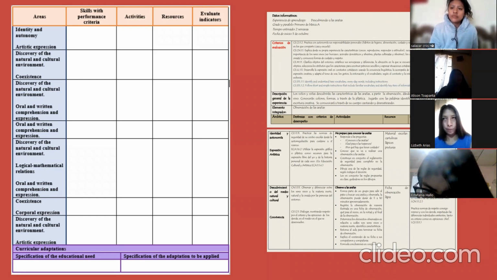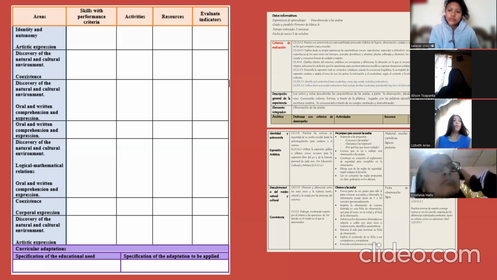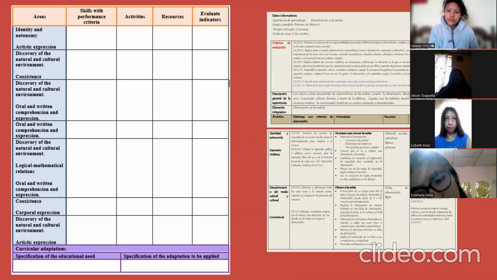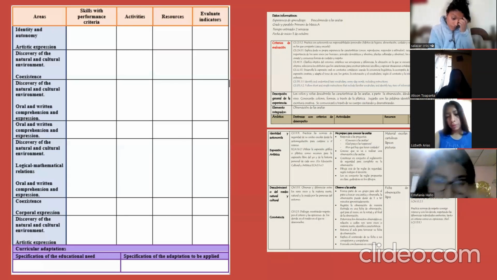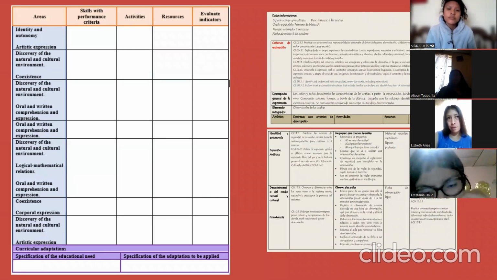So, for example, the areas are identity and autonomy, artistic expression, discovery of the natural and cultural environment, and coexistence. For example, identity and autonomy is related to the curriculum and what the curriculum says the students are going to be able to learn. Also discovery of the natural and cultural environment, oral and written comprehension and expression, and logical-mathematical relationships. All this content is related to the objectives that are commanded by the curriculum.